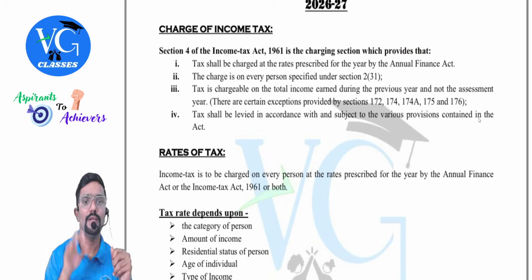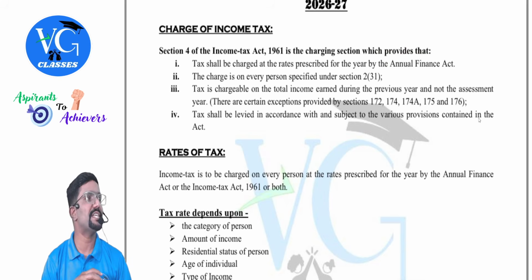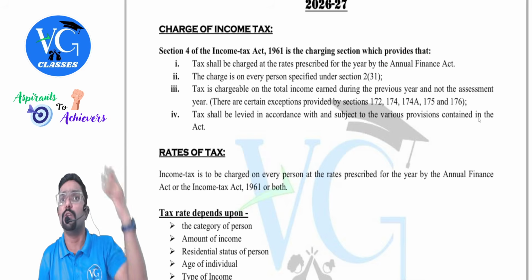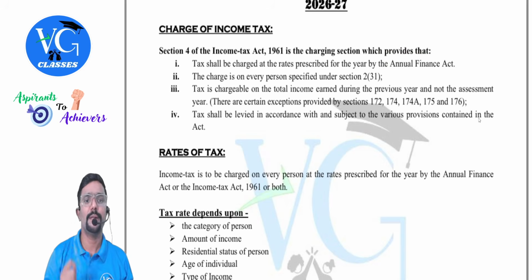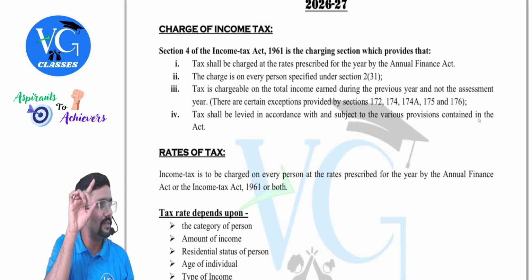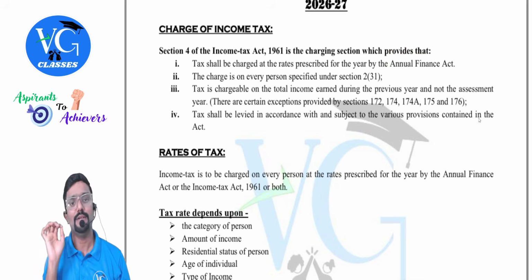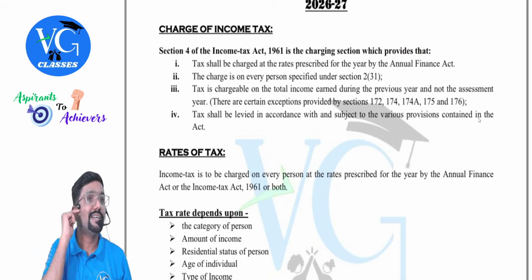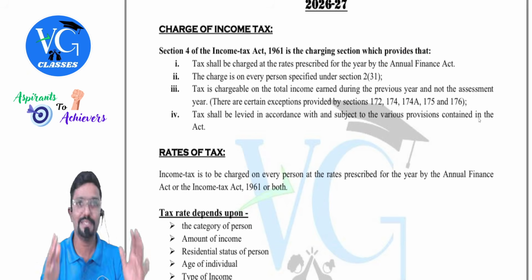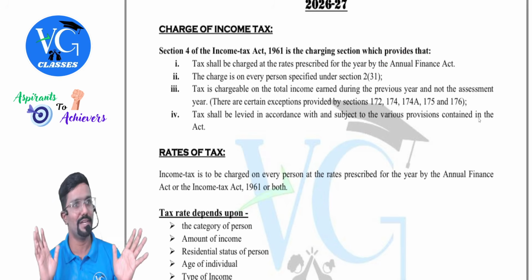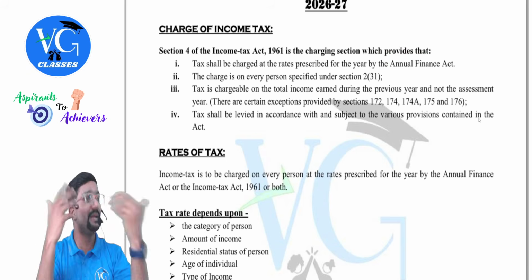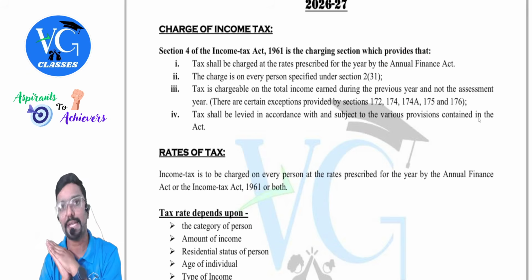Yes, sir. The charge is on every person specified under section 2 clause 31. Means whoever is having income, any person who is covered under 2(31), you know 2(31) covers everyone. If these persons have income, then we will charge tax. Tax is chargeable on the total income, not only on income. We should use the words total income. And how to calculate total income, sir, we learned in the previous chapter. That is not the end. The actual picture will start from the next chapter. We will see there. Clear? In the last chapter, whatever questions we solved were only on section 5, section 6, scope of total income. But total income calculation is a little bigger, which we'll be starting to learn from the next chapter.